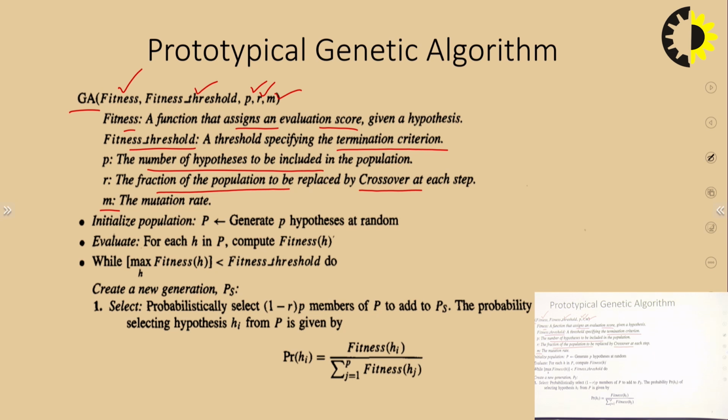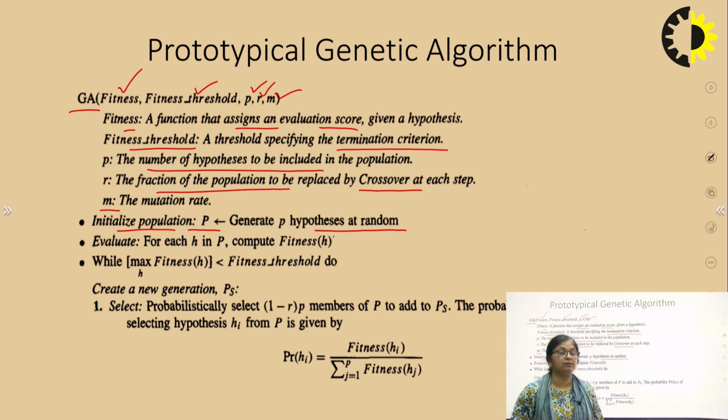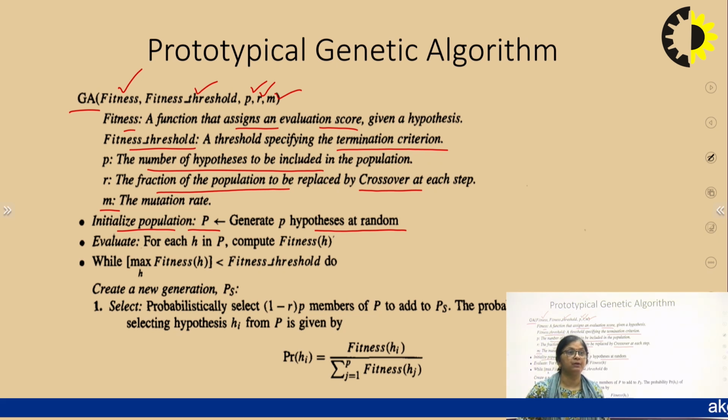Okay, so now let us discuss the prototype. So what is our first step? In our first step, we will randomly initialize the population. Okay, so P is my initial population. These will be generated at random because we do not have a way to decide what the population should be. So it will be randomly generated.